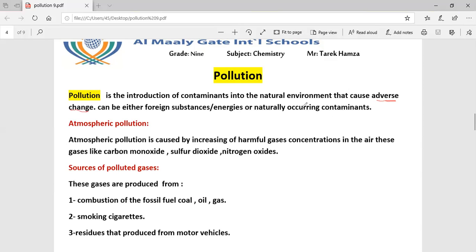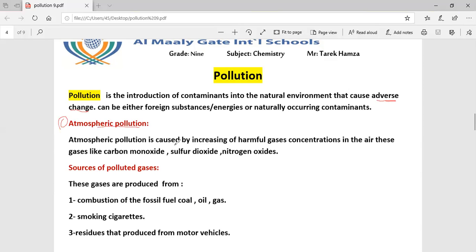Again, what's the meaning of pollution? Pollution means introduction of contaminants into natural environment that cause adverse changes. We are going to explain two types of pollution, atmospheric and water pollution. The first one is atmospheric pollution.